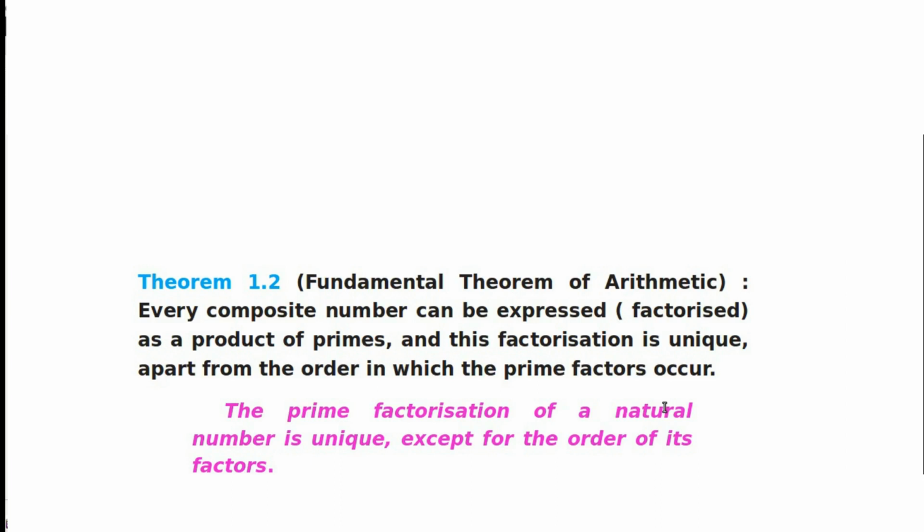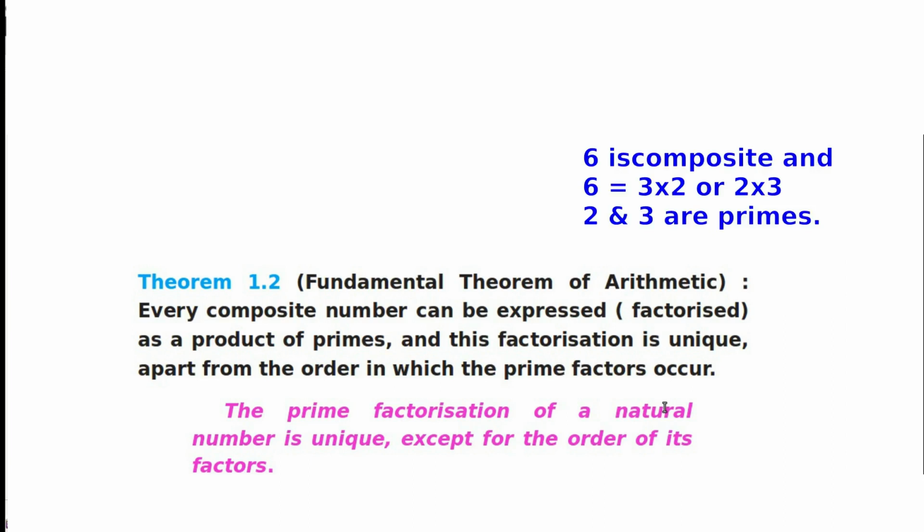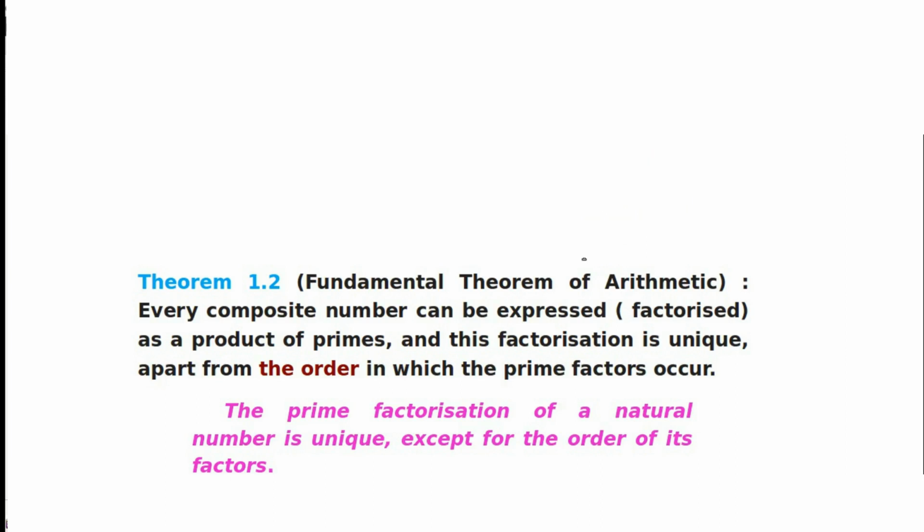Then another one, 6 is a composite number. 6 we can write as 2 times 3. Here 2 and 3 both are prime numbers. Here it is mentioned "apart from the order." That means order is not a problem. 2 times 3 or 3 times 2 both are 6, but 2 and 3 are prime numbers. So the prime factorization of a natural number is unique except for the order of its factors.